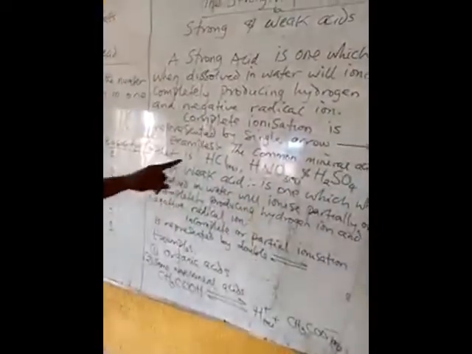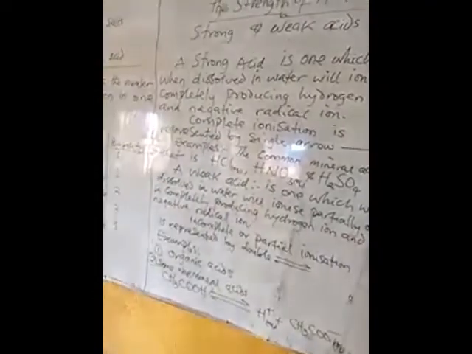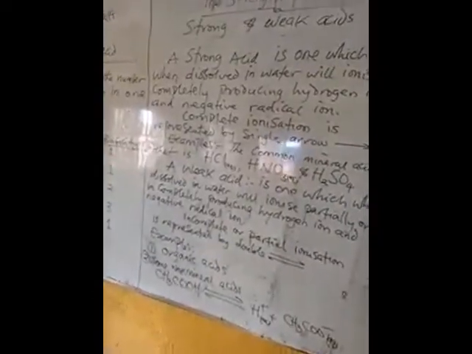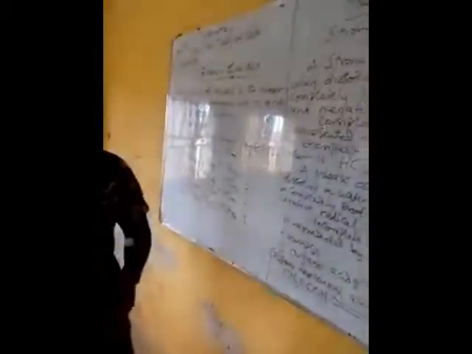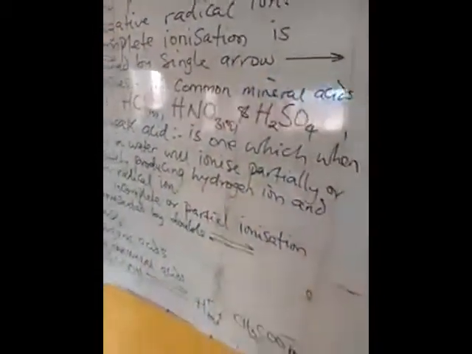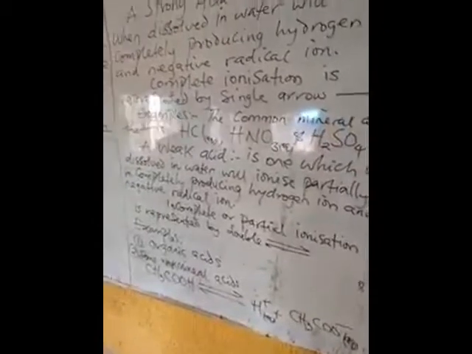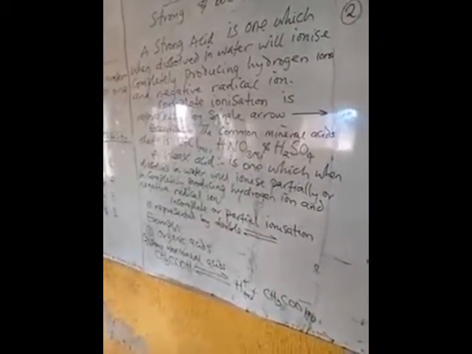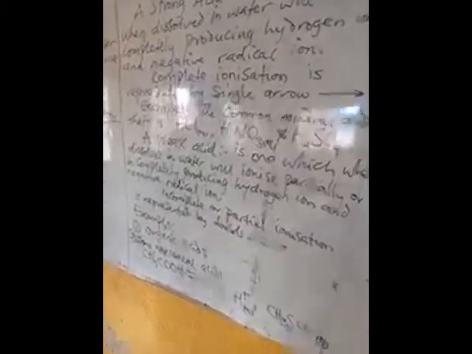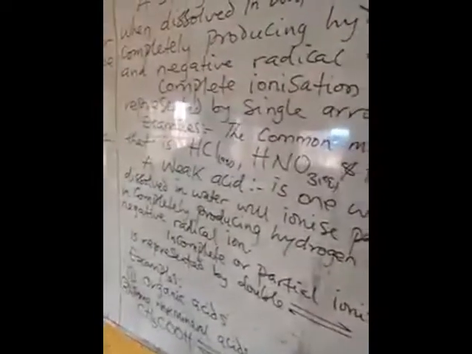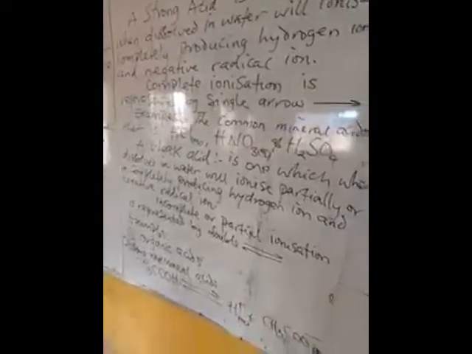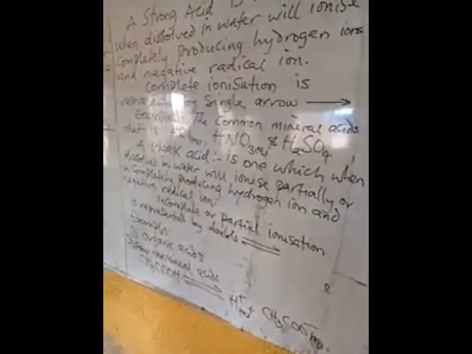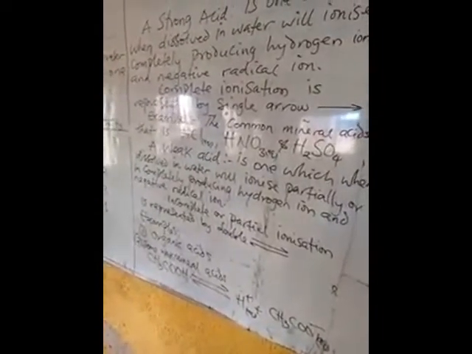Examples of strong acids are the three common mineral or inorganic acids that I mentioned in my previous video: HCl, HNO3, and H2SO4. I said these are the three strongest acids we have, and they are called mineral or inorganic acids.